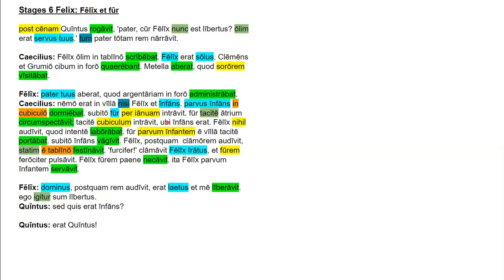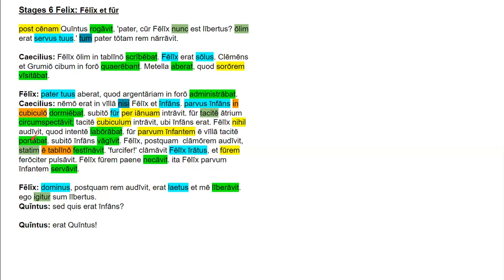And then this is another adverbial phrase, and it's going to indicate location. And this is ubi, meaning not when, but where. So it's where the infant was. So nominative subject, imperfect tense verb. So it's another subordinate clause. So quietly, he entered the bedroom where the child was. All right, and erat is an imperfect form of sum.